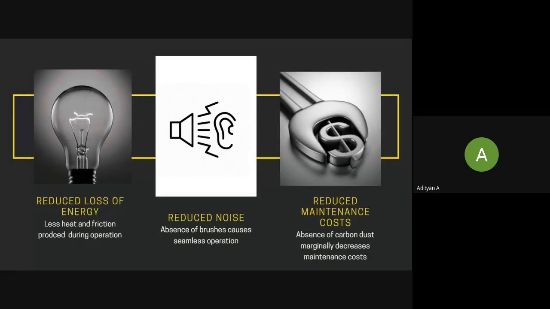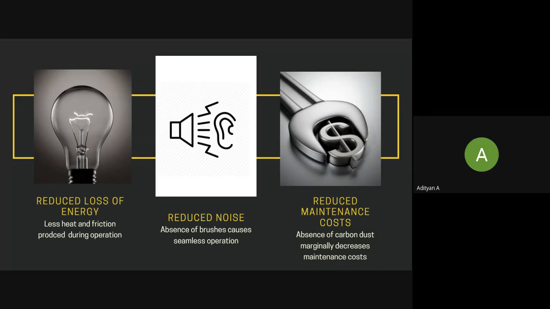So why go for brushless DC motors? Now there are three main reasons. Brushless DC motors have better performance and efficiency as compared to any brushed DC motor due to the involvement of electronic control, enabling high level control over the speed and position of the motor. Right. Now, a brushless DC motor lifespan is approximately 6 times higher than that of brushed DC motors. And a brushless DC motor produces comparatively low operating noise as compared to other motors of the same ratings.